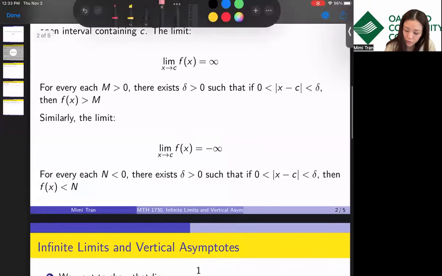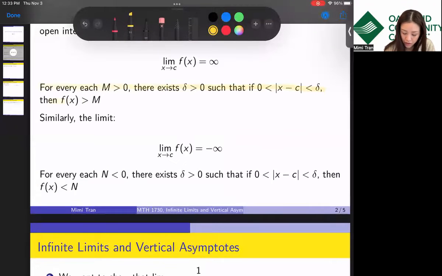So here we're going to use the first sentence of the definition.